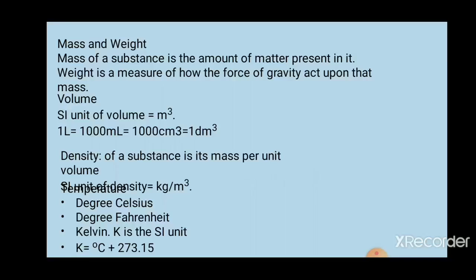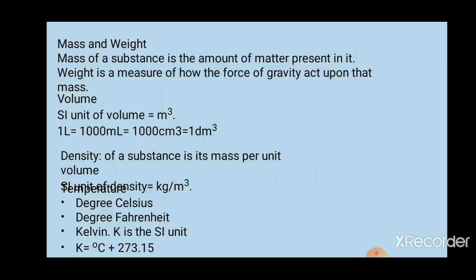Mass is the amount of matter present in a substance. Weight is a measure of how the force of gravity, or gravitational force, acts upon that mass.